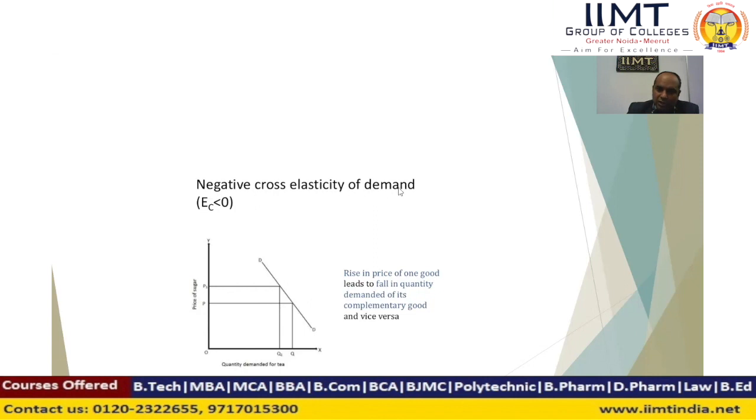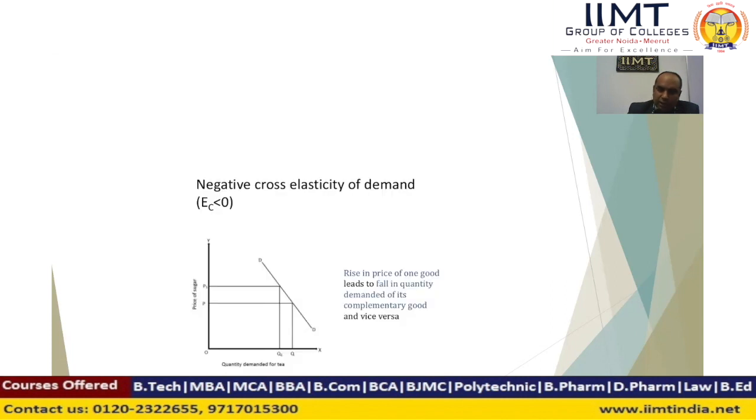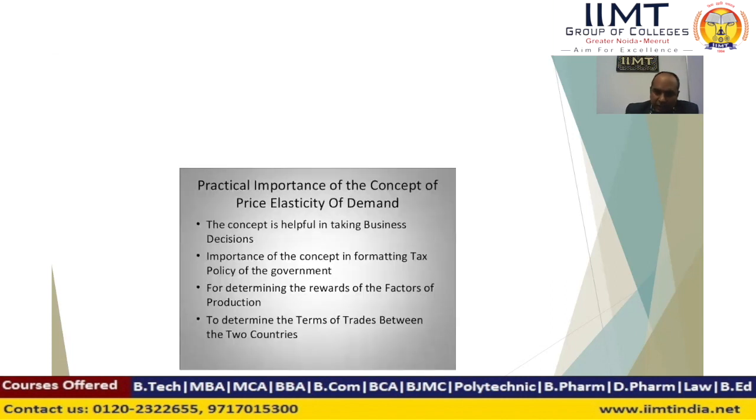Negative cross elasticity of demand indicates a negative relationship between price and demand of both commodities, which is found in complementary goods. The third case is zero cross elasticity. Zero cross elasticity explains no change in demand when the price of a commodity changes, as in different types of goods. Practical importance.